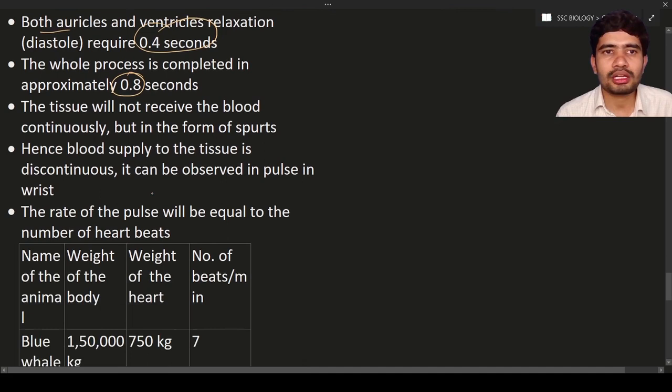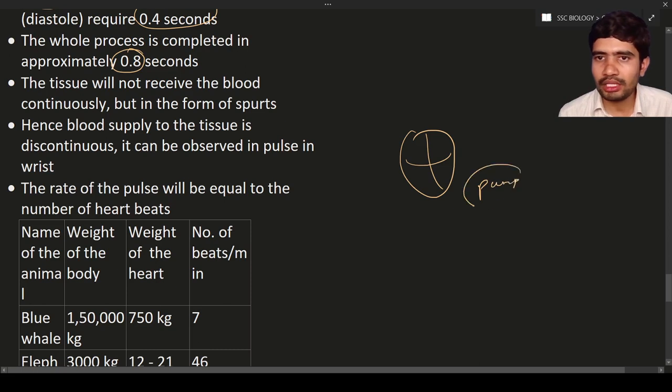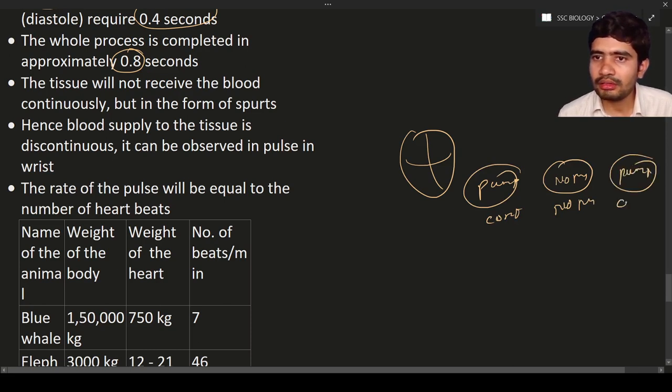So the tissue will not receive blood continuously. Why? Because the ventricles are all the time contracting and relaxing. When they contract, blood will pump. When the ventricles relax, no contraction, no pump. Again they contract, and blood will pump. You can see blood pumping, stopping, pumping, stopping, and so on.